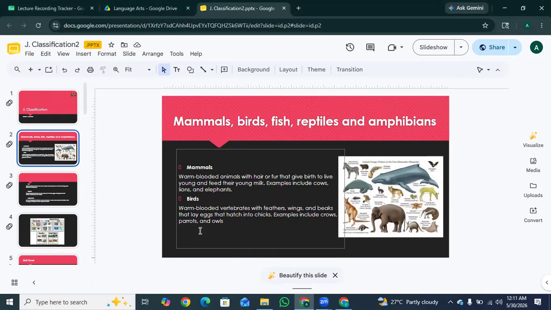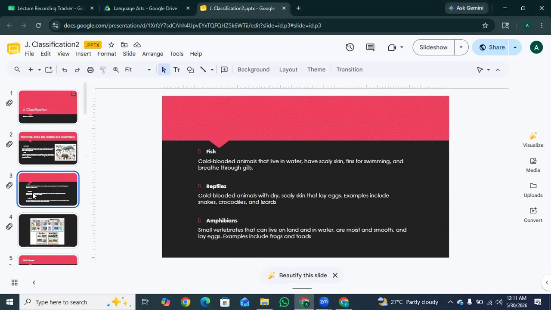So the next one is fish. Cold-blooded animals that live in water, have scaly skin, fins for swimming, and breathe through gills. So basically, fish are cold-blooded, live entirely in water, and have scaly skin, and use fins to swim and gills to breathe. For example, salmon and goldfish.